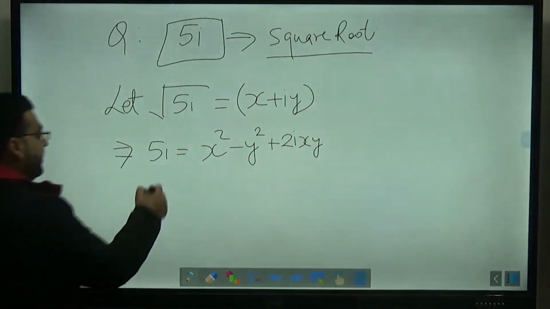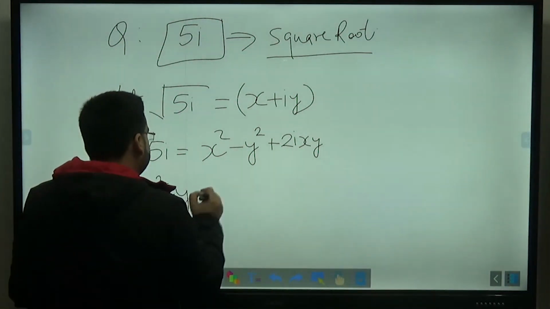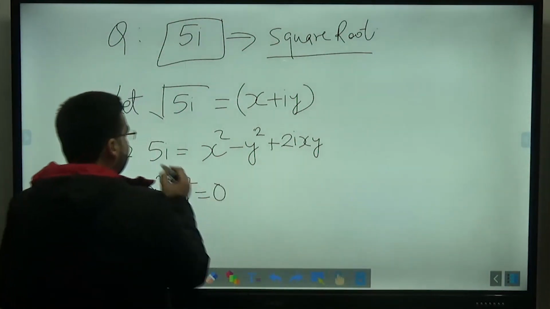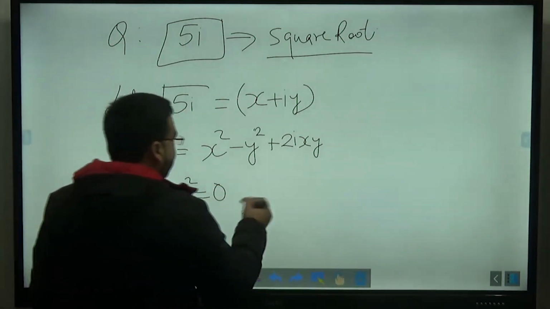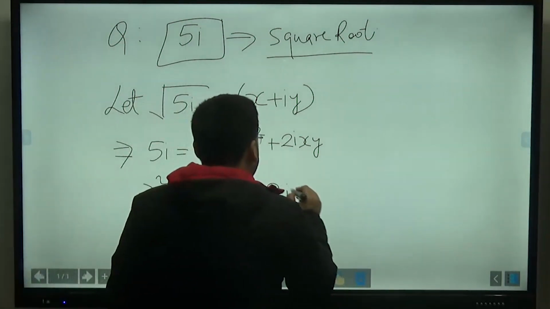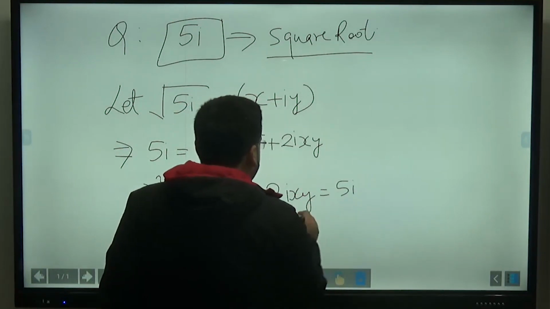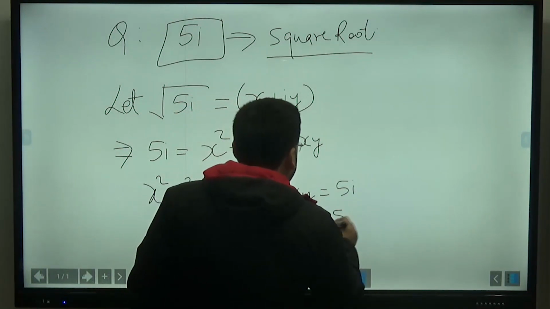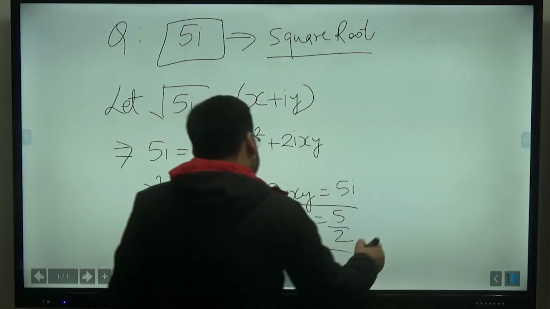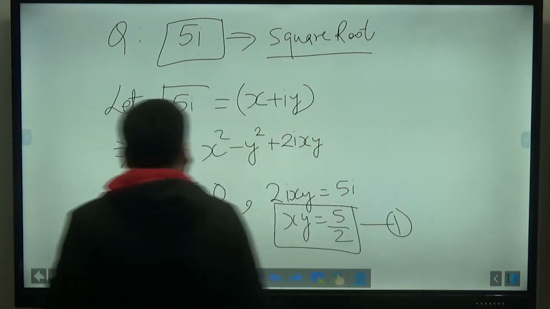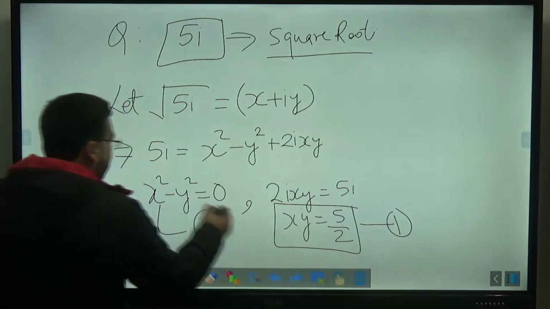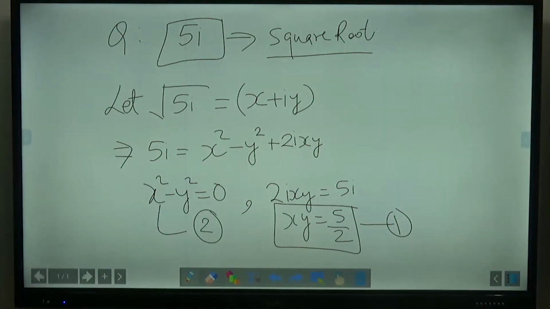By comparing, x square minus y square is equal to 0, because here we do not have any real part, and 2ixy will be equal to 5i, or xy will be equal to 5 divided by 2. This is equation number 1 we are getting, and this is equation number 2 that we are getting.